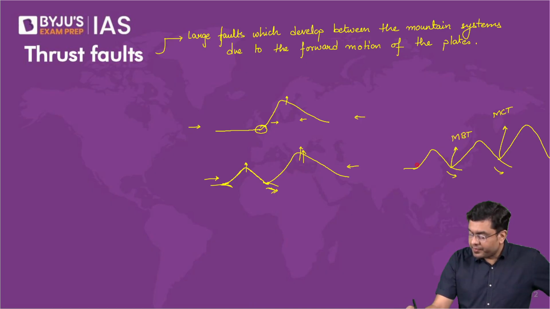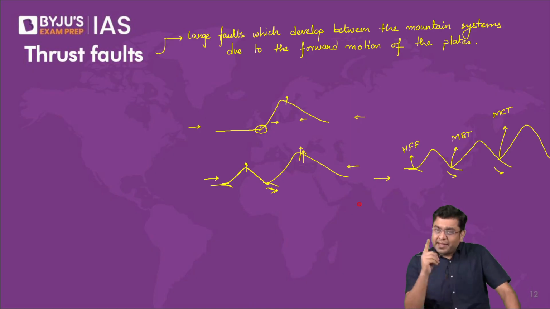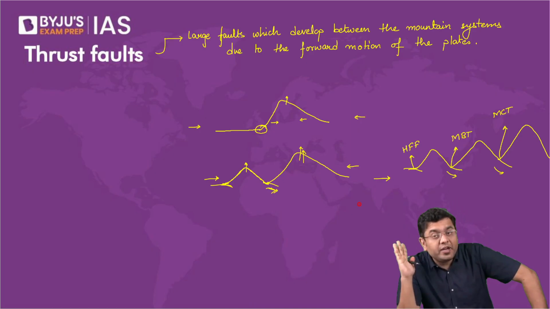And this is here the thrust fault which has been created. That is what is HFF or Himalayan frontal fault. Now, when the plate movement still continues to happen, as a consequence of that, what will be the outcome? The height will continue to increase.